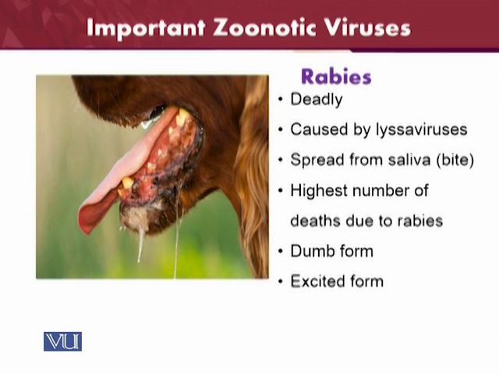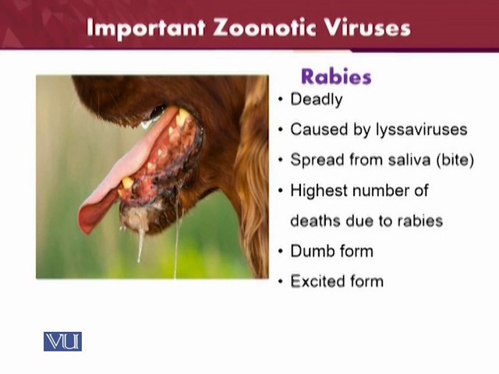And the clinical signs appear after 7 to 8 days, so it is very important to act before the clinical signs emerge. The rabies is spread through the dogs, through the cats, through such kinds of organisms. It is very deadly. The causative agent is the Lyssavirus. It spreads from the saliva or the bite of the organisms which already have this. The highest number of deaths are due to rabies.